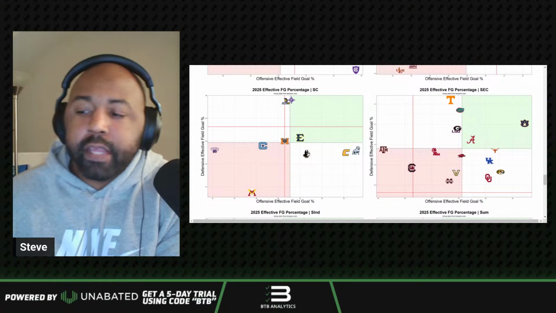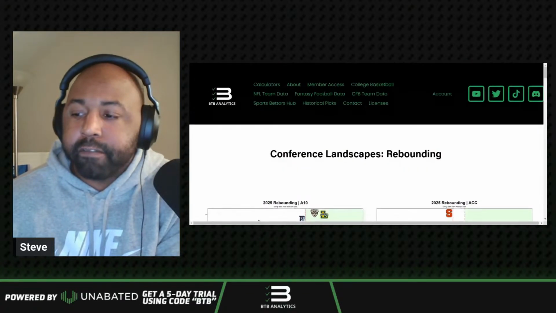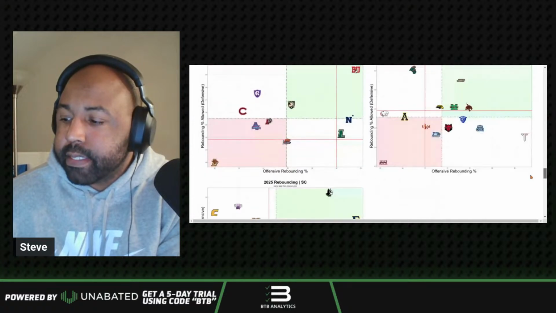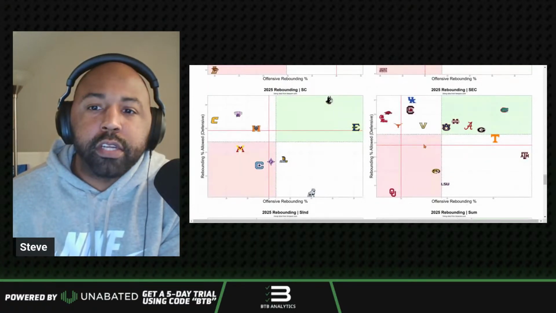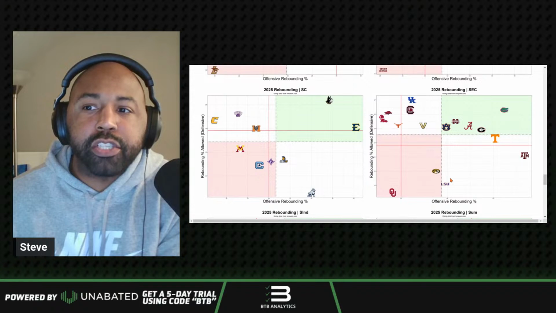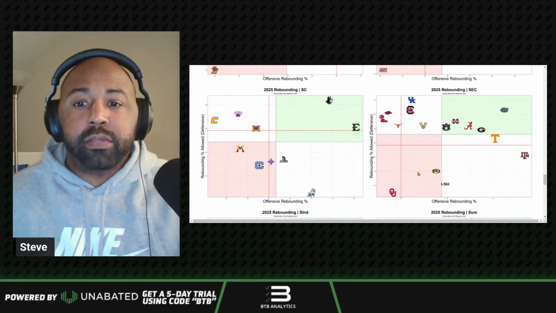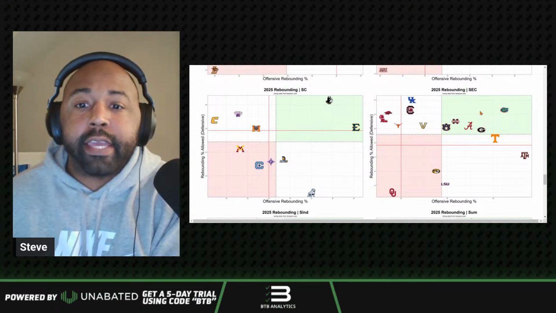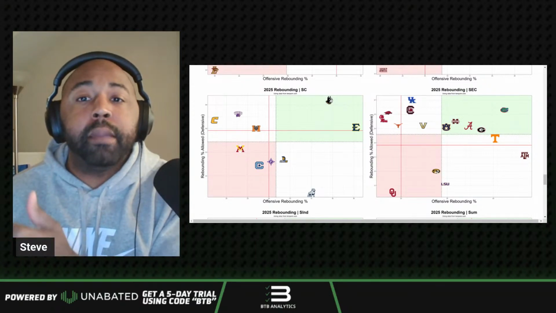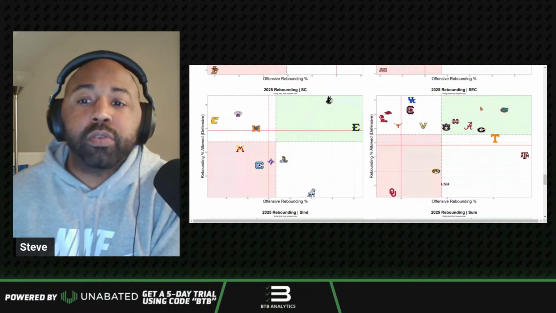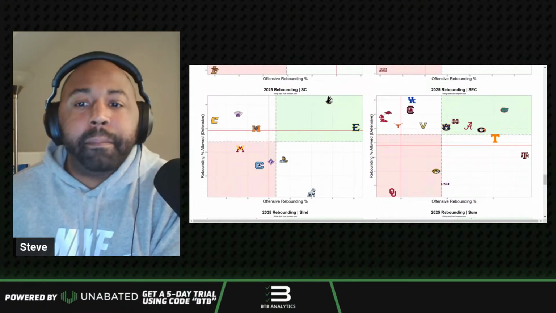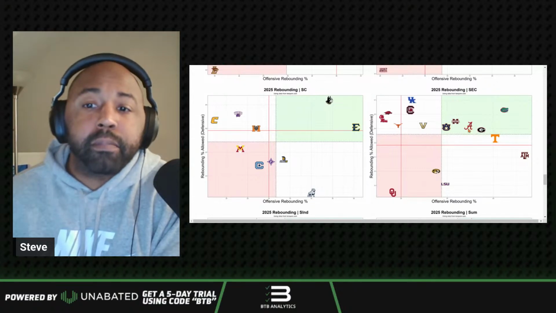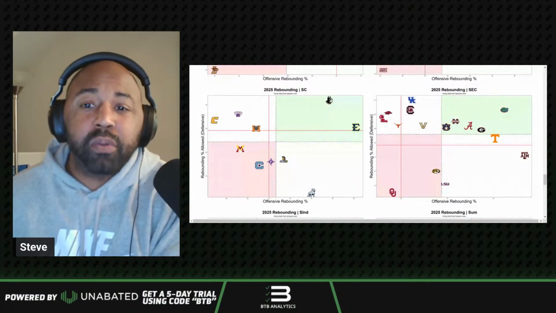We go over to rebounding, and this is the second most important of the four factors. We look at the SEC again. What you're looking at here is offensive rebounding and essentially allowing offensive rebounds. Teams at the top don't allow the opposing teams to have offensive rebounds. Teams towards the right get a lot of offensive rebounds. Bama, right where you want to be, right? From a conference standpoint, they are pretty good at getting their offensive rebounds, getting second chance points.